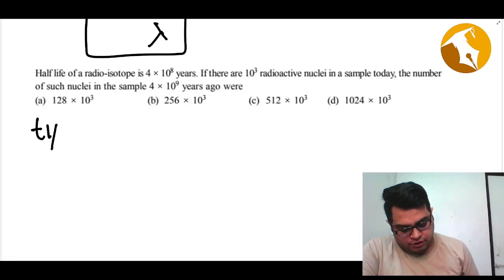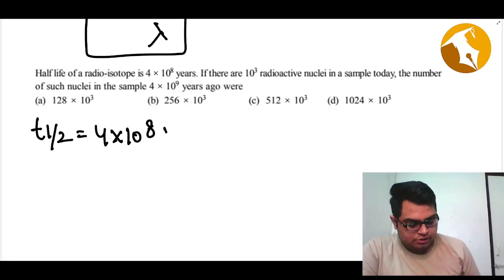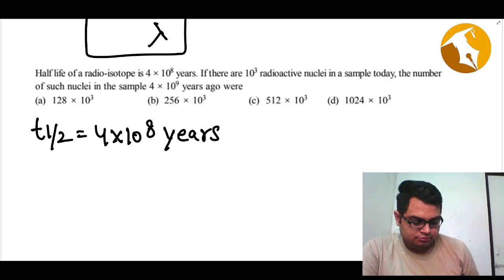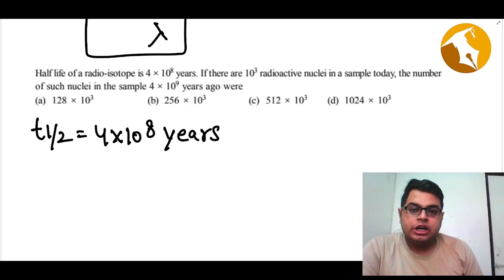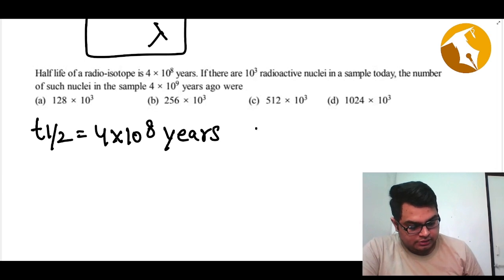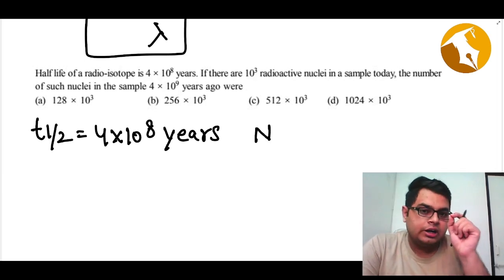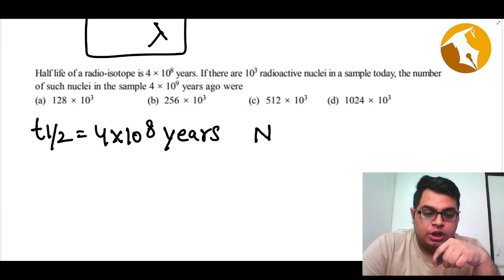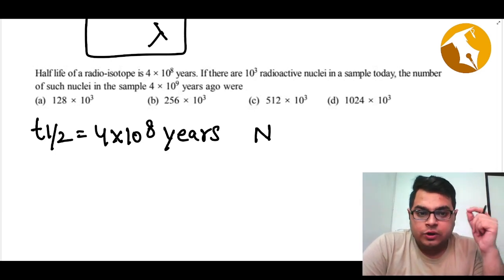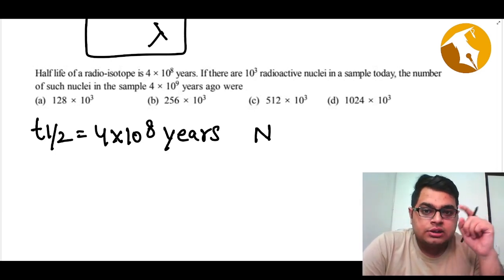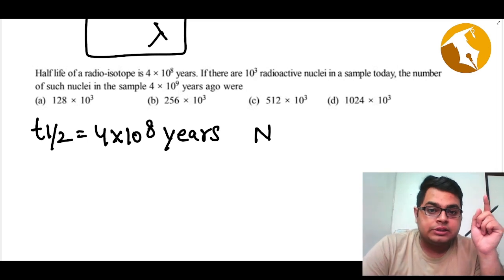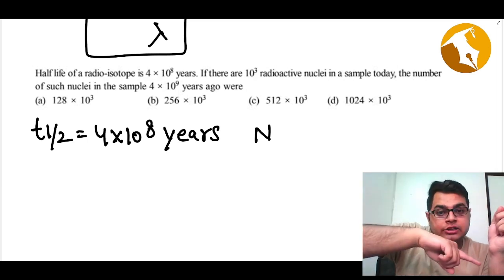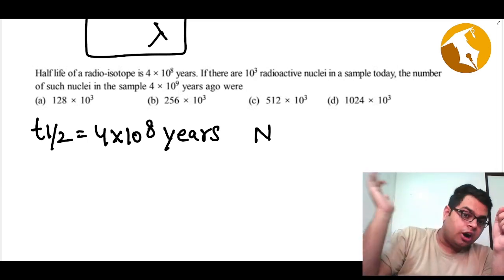So half-life is given to us, which is basically 4 into 10 to power 8 years. And if there are 10 to power 3 radioactive nuclei in the sample today, the number of radioactive nuclei 4 into 10 to power 9 years ago, initially how many nuclei were there?